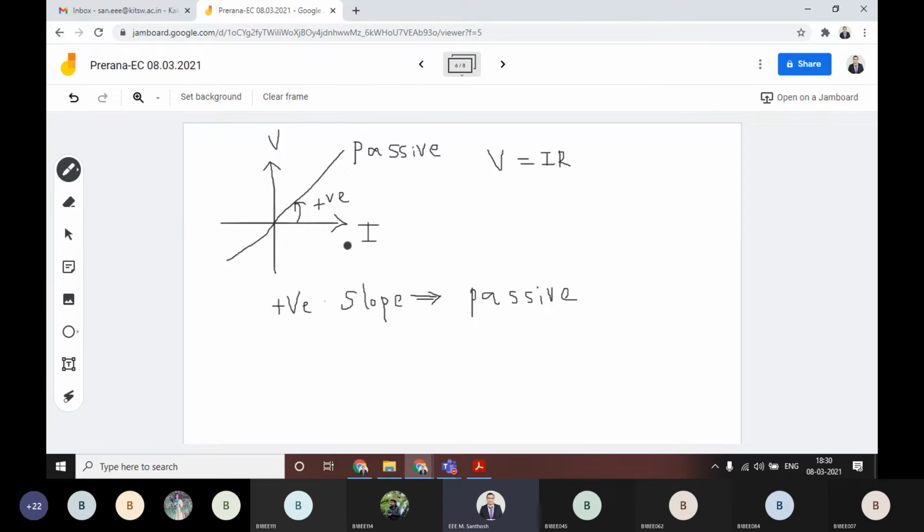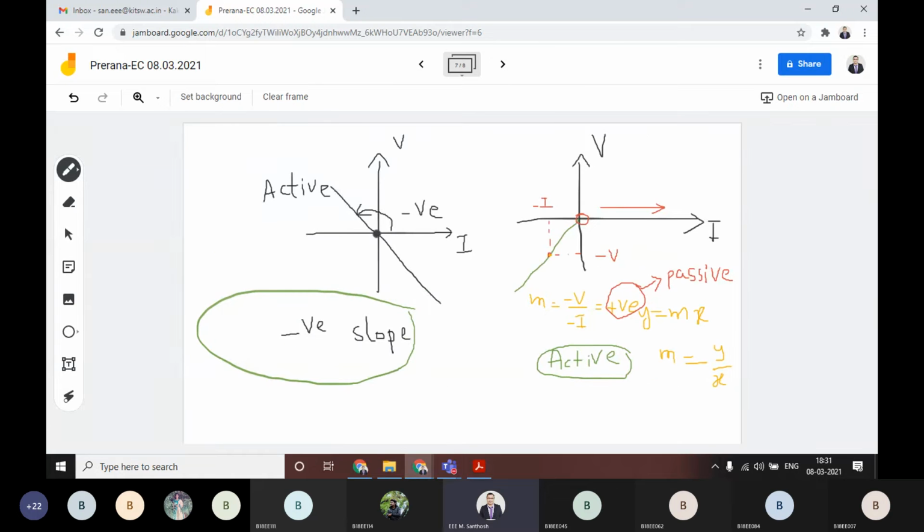That means whenever the straight line is existing in the first quadrant and also the third quadrant, then directly you can tell the element is of positive nature, having positive slope: passive.